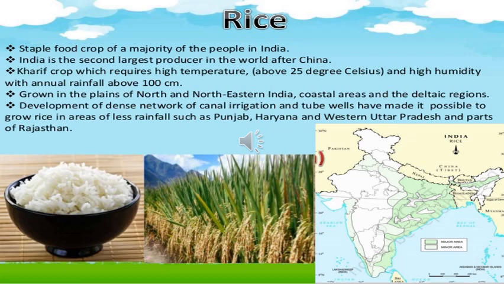It grows in the plains of north and northeastern India, coastal areas and deltaic regions. Development of a dense network of canal irrigation and tube wells made it possible to grow rice in areas of less rainfall. Say, after the construction of Indira Gandhi Canal, Punjab, Haryana, Western Uttar Pradesh and parts of Rajasthan also produce rice.